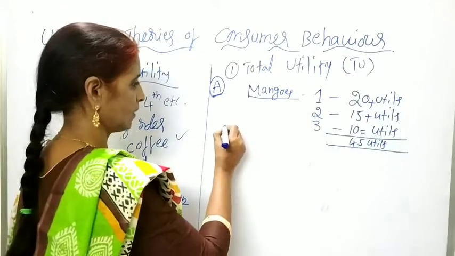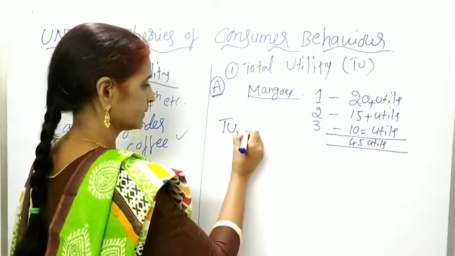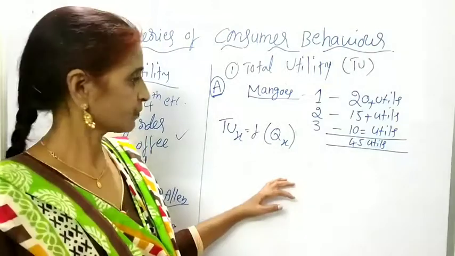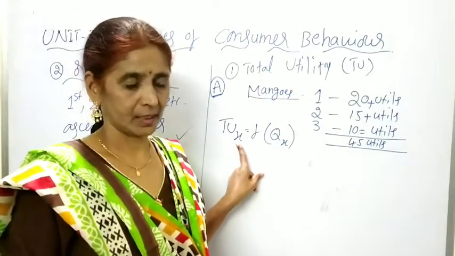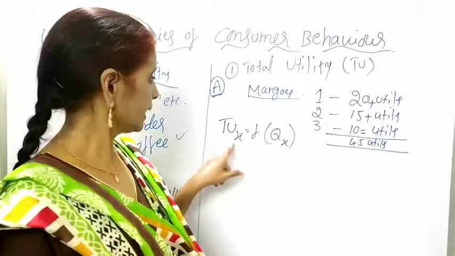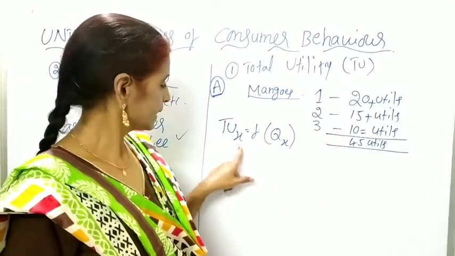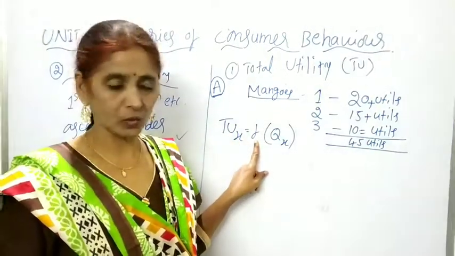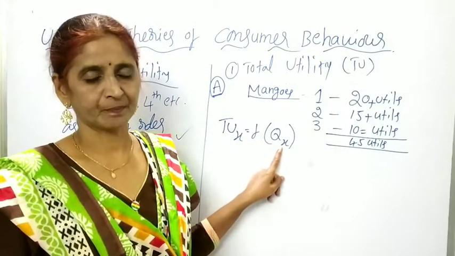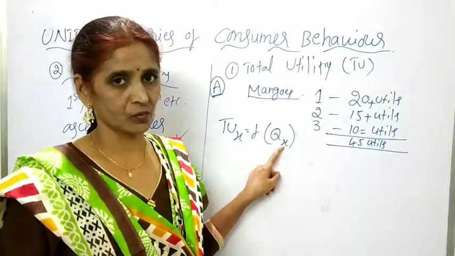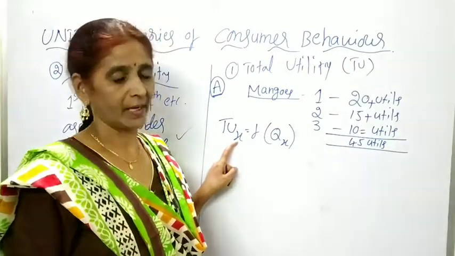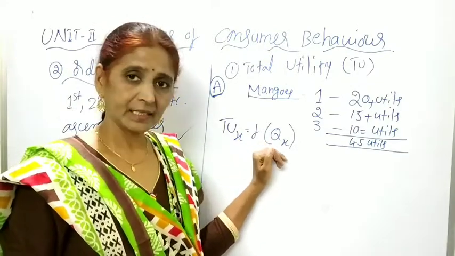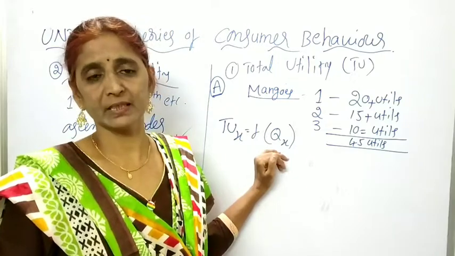And total utility depends upon the quantity of the commodity. It is written in the form of the formula, that is TUx is a function of Qx. Assuming that X is a commodity, TUx means total utility of X commodity is functionally related to quantity of X commodity. So Qx means quantity of X good, and TUx means total utility of X good.